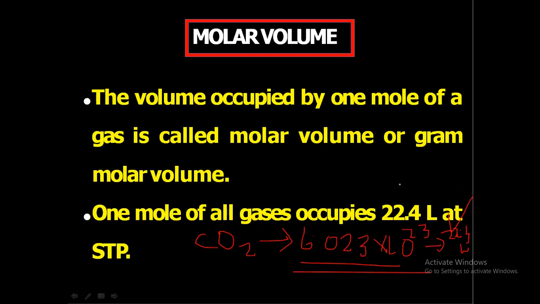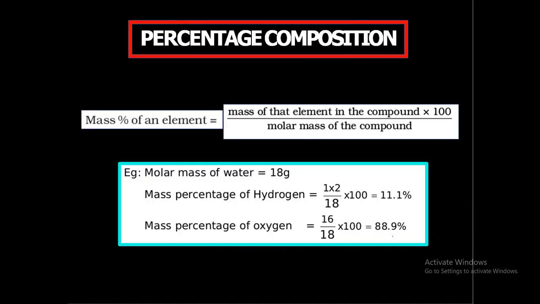So 1 mole of any gas contains 22.4 liter at STP. 1 mole of hydrogen has a volume of 22.4 liter. 1 mole of oxygen contains 22.4 liter at STP. We can say that all gases occupy 22.4 liter at STP when it is 1 mole, and 1 mole is equal to 6.023 into 10 raised to 23 particles.